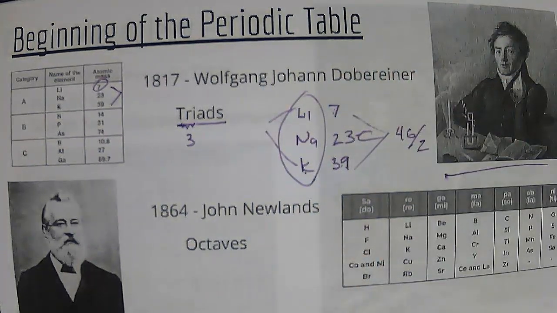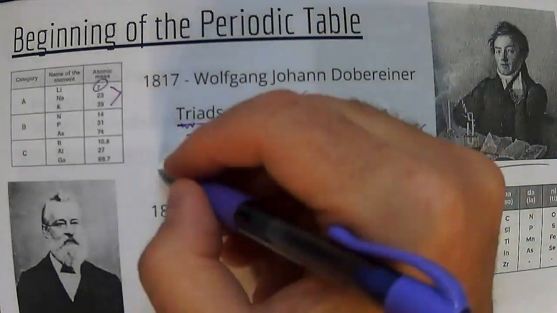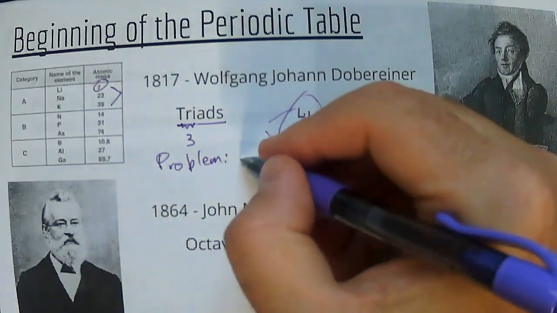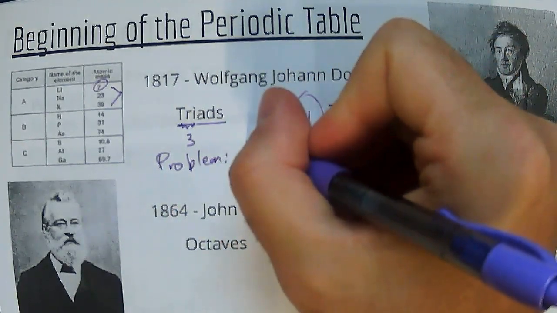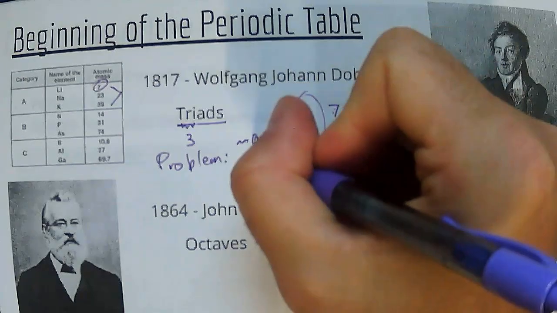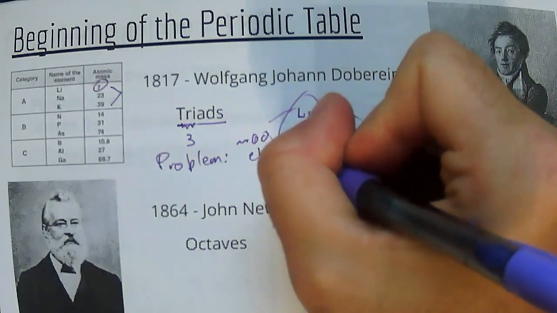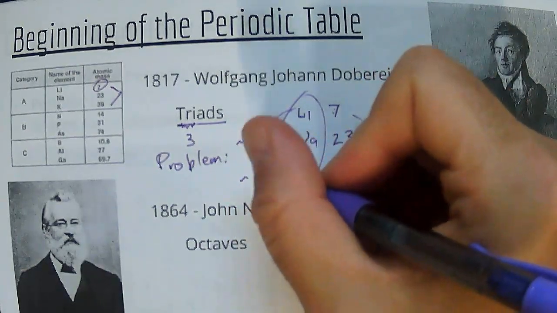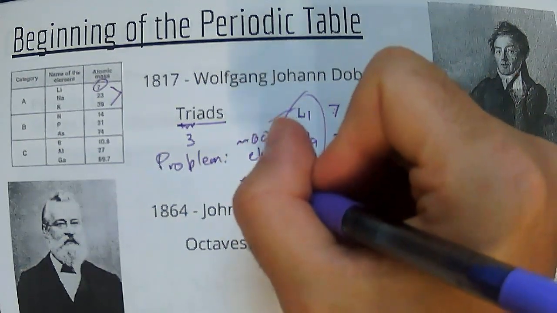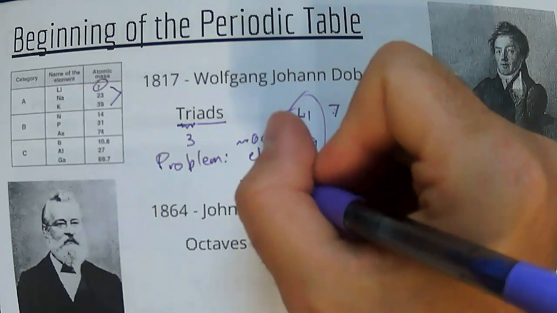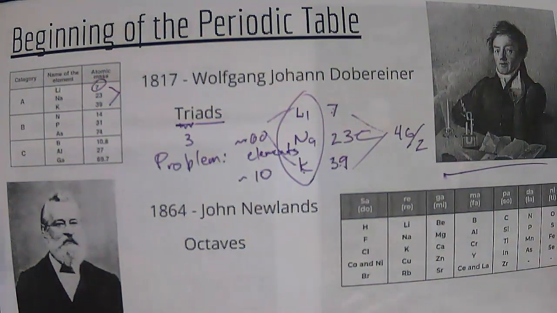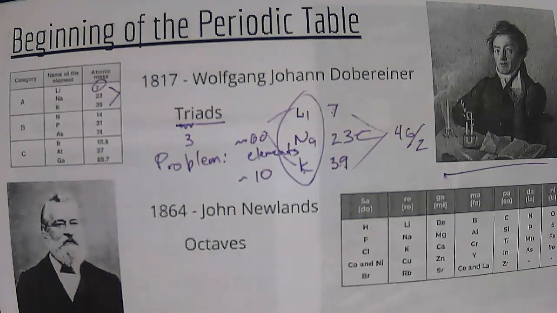The problem with triads, okay, the problem is that even though there were about 60 elements, I think there were only like 10 triads, give or take. There may be a few more, a few less.